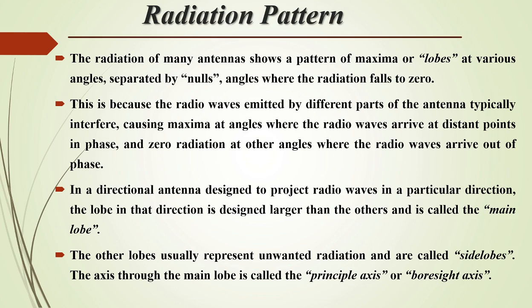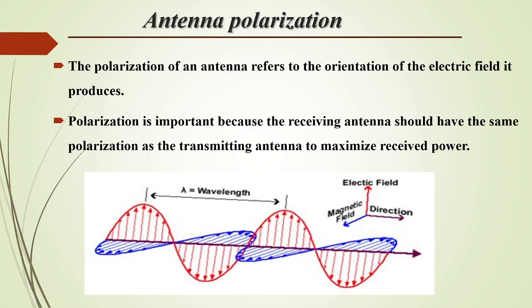In a directional antenna designed to project these radio waves in a particular direction, the lobe in that direction is designed larger than the others and is called the main lobe. The other lobes usually represent unwanted radiation and are called the side lobes, and the axis through the main lobe is called the principal axis or boresight axis.